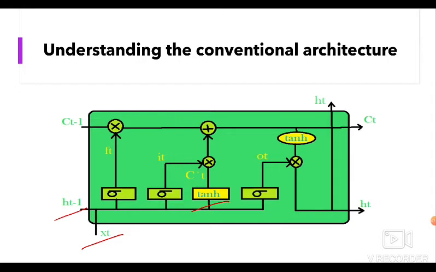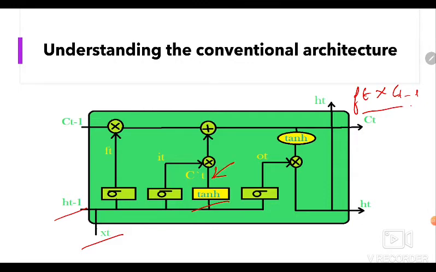Their pointwise multiplication tells us the amount of information to be added to the cell state. The result is then added with the result of the forget gate multiplied with the previous cell state, which is FT into CT-1, to produce the current cell state CT.